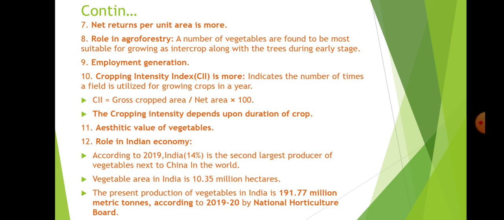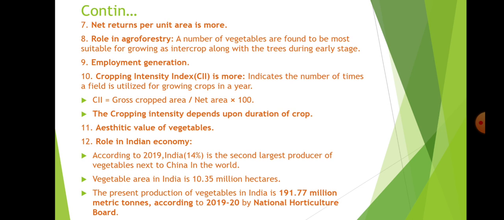Now, what is the total land you have in the first year? You have a total land of 10 hectares. How much do you utilize? In season 1, that is summer season, you utilize 9 hectares: 4 hectares for tomato and 5 hectares for watermelon. Next, in Kharif season, you utilized 4 hectares for okra and 4 hectares for chili. That is 8 hectares.